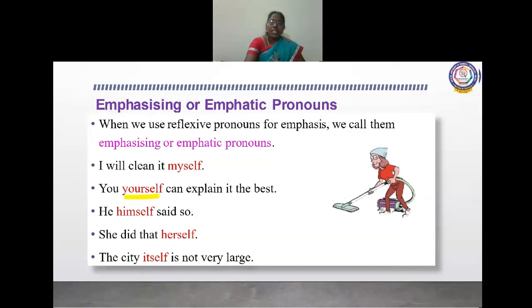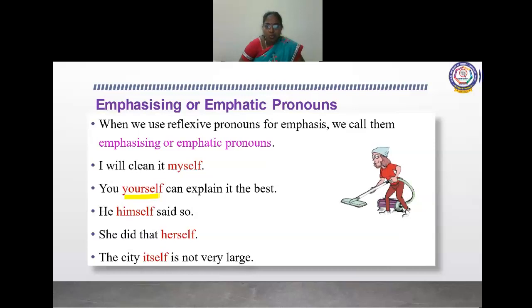For example, in this sentence, if you remove the pronoun yourself, it gives meaning. See here, you can explain it the best. It gives meaning or not? Yes, it gives meaning. So it is called an emphatic pronoun. If it does not give the meaning, then it is a reflexive pronoun.